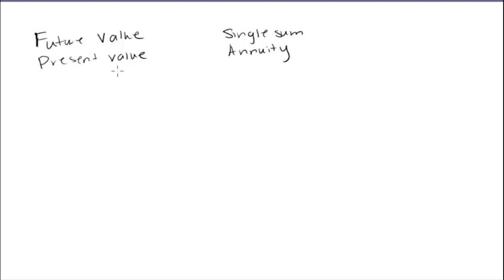Okay, so I'm going to give you some examples we can work through with future value and present value of single sums, one lump sum. So you're getting this one time, whether it be in the future or in the present. And then in another video we'll talk about what an annuity is and how that's different.